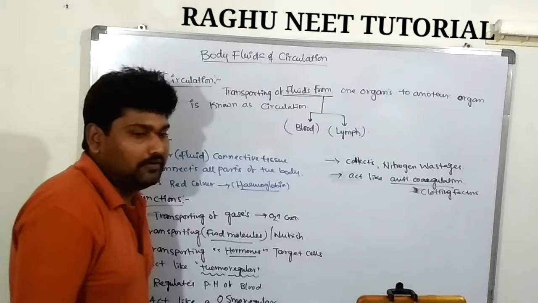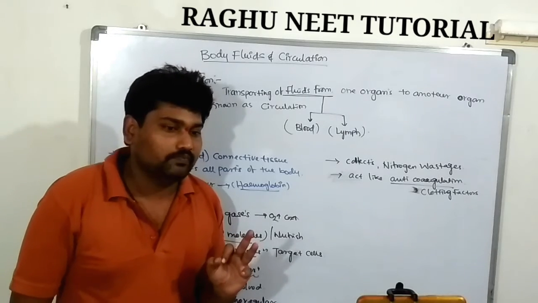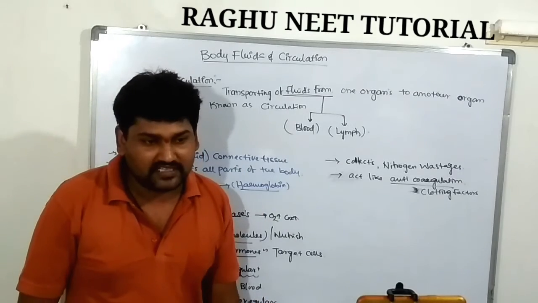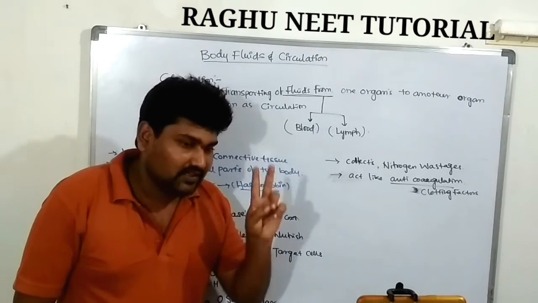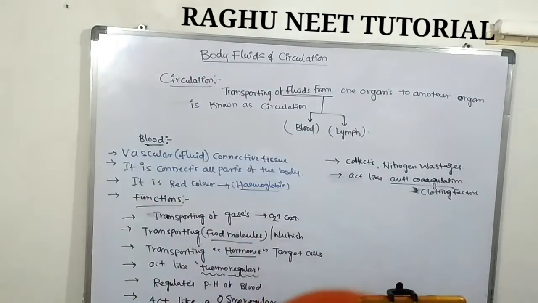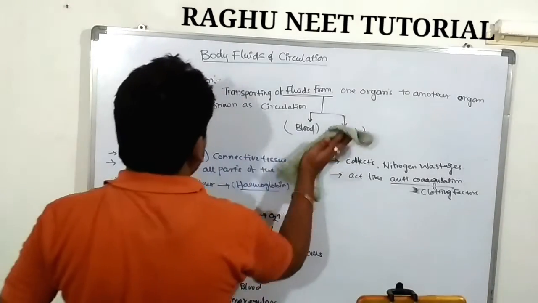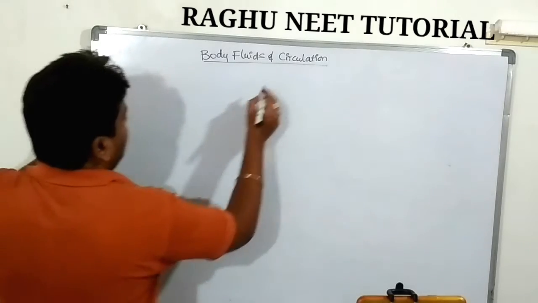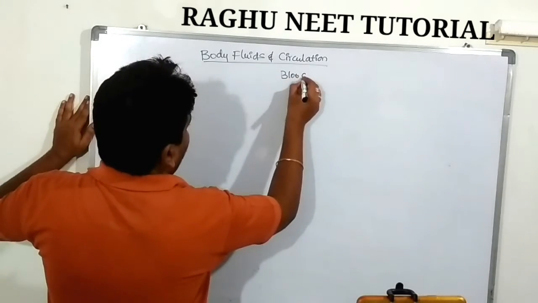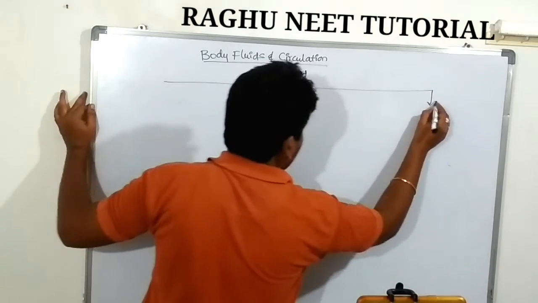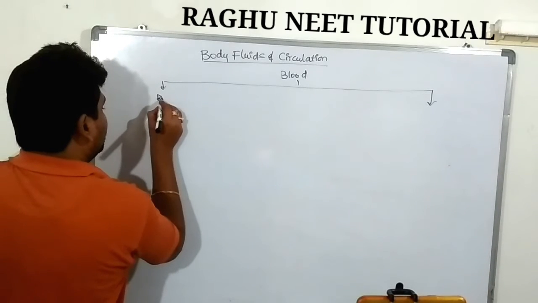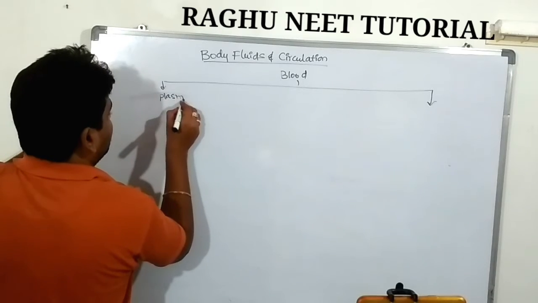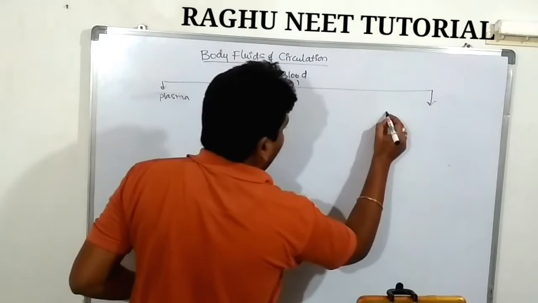Next, the blood consists of two components. The first one is plasma and the second one is formed elements. This is the composition of blood: plasma and formed elements.